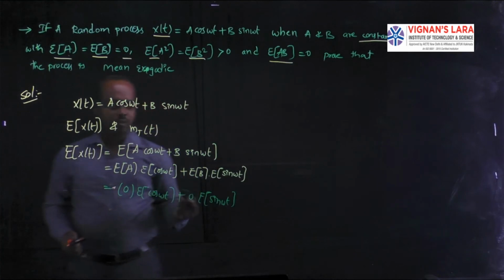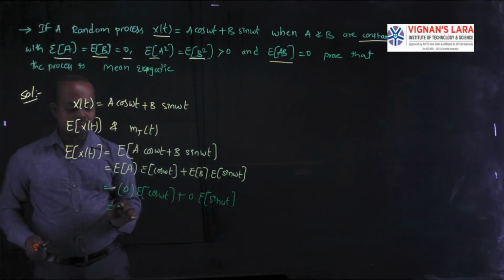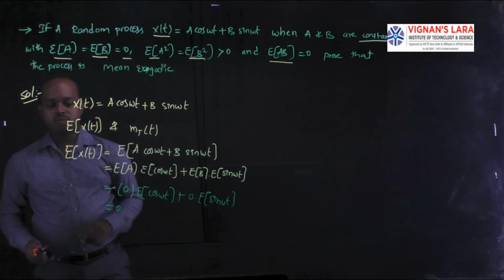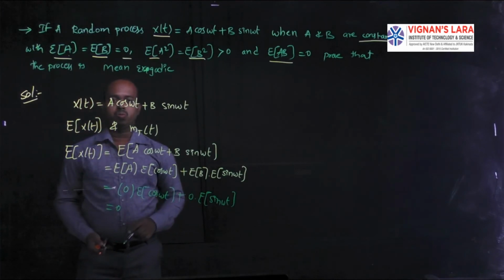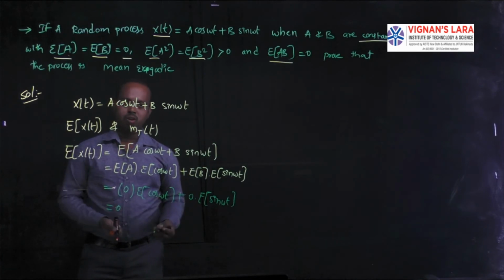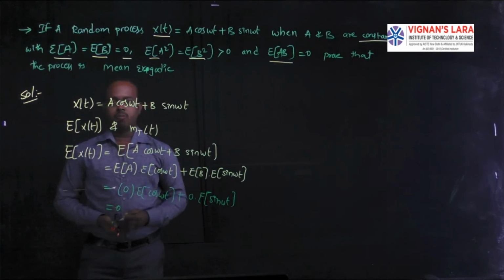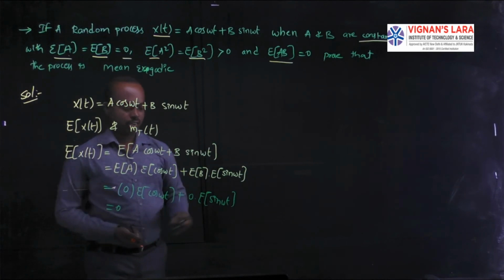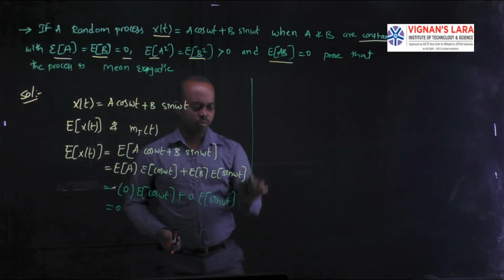Multiplying with the 0 quantities, the complete value of expectation of X of t is 0. This value represents the normal average, or mean value, of the given random process. Now you can find the time average.